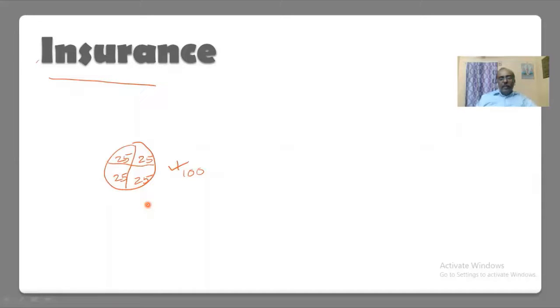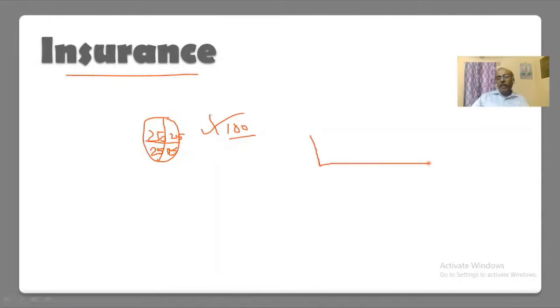Say, for example, four friends each pay 25 rupees, and if any person has some loss, they are ready to give the 100 rupees to that person, and we set off the loss with the help of this 100 rupees. Then the purpose is good, and because of this we can allow it. This is the concept behind insurance.